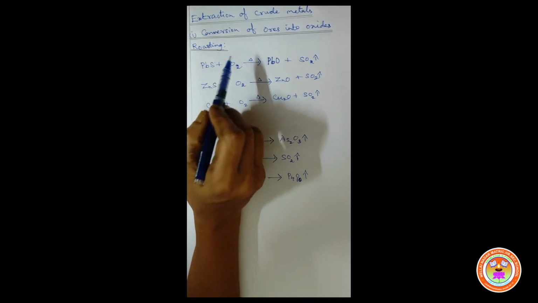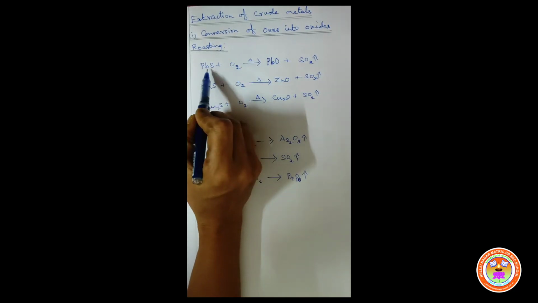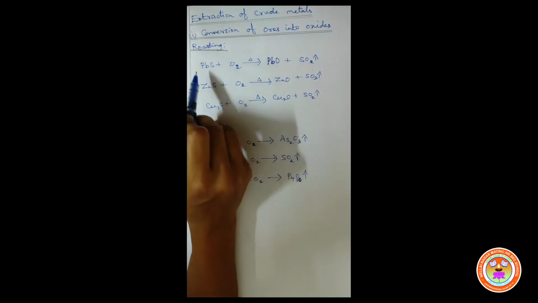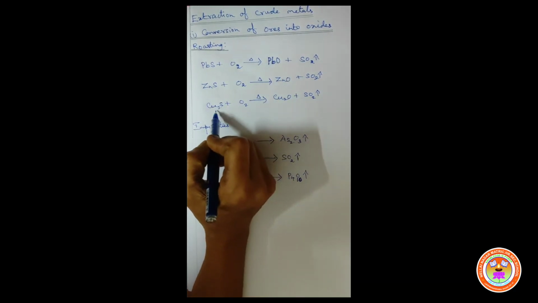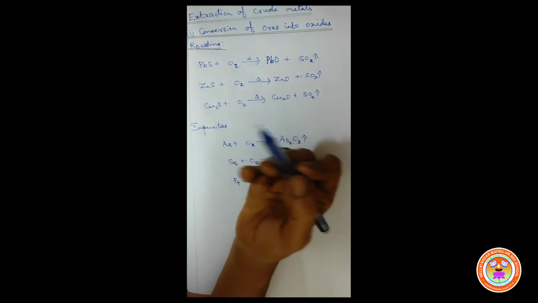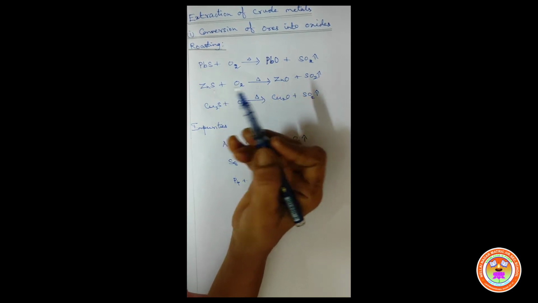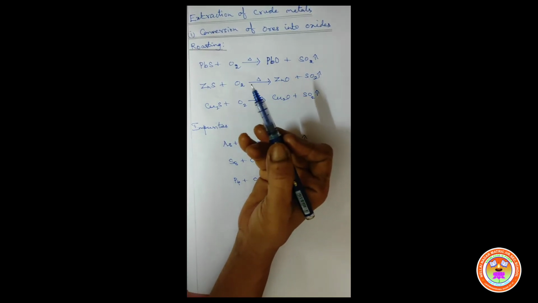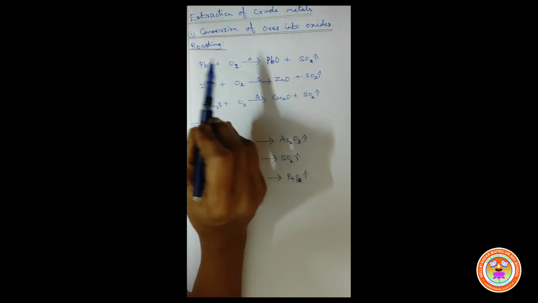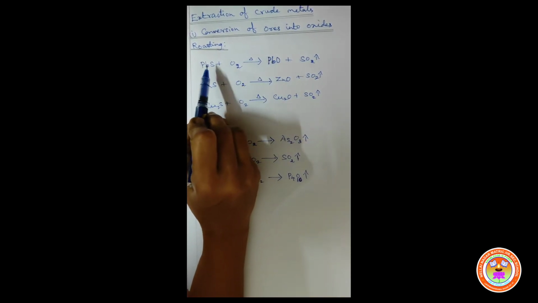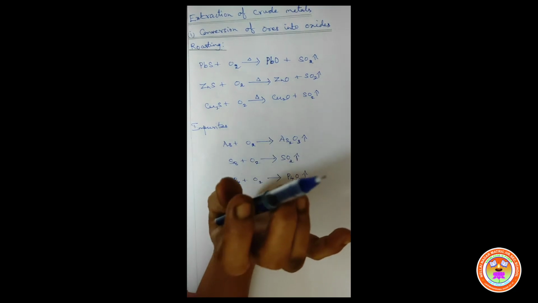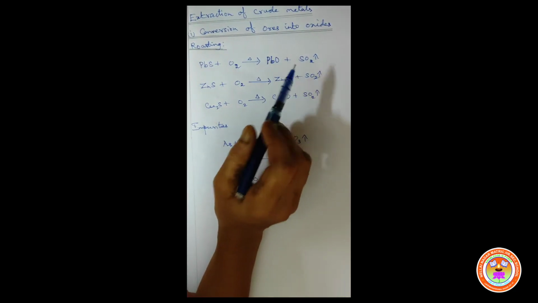Roasting is generally applied for the conversion of sulfide ores like galena, PbS, zinc blende, ZnS, then copper glance, Cu2S, then copper pyrite, CuFeS2, then iron pyrite, FeS2, like that. So generally roasting is applied for the conversion of sulfide ores into their oxides. Understand, children? Yes.